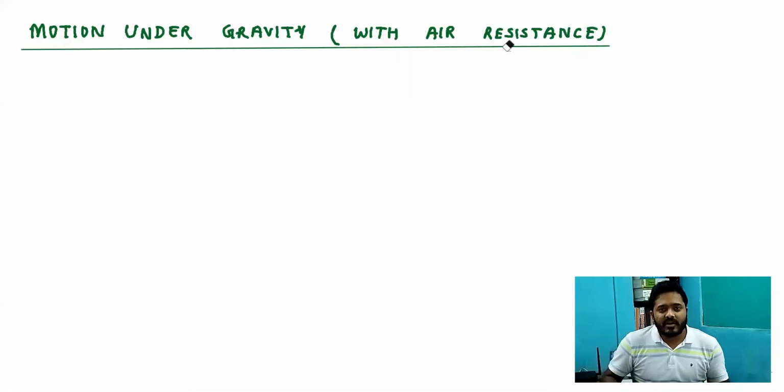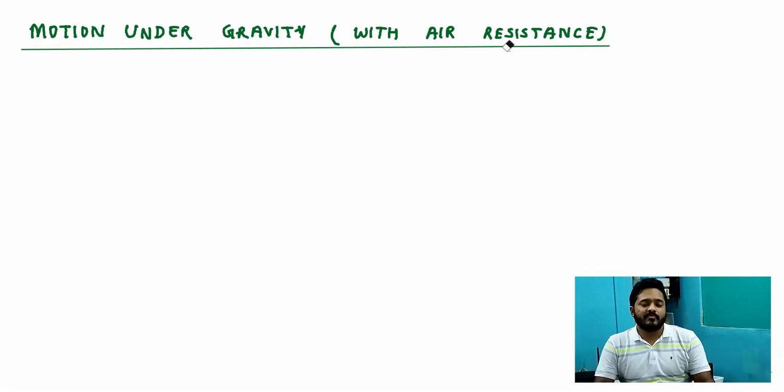So hello everybody, we are dealing with motion under gravity. This time we are taking air resistance into consideration. So before we understand the air resistance part, it is important that we understand the motion of the object or the particle which is dropped under the influence of Earth's gravity. For now, I am considering that there is no air